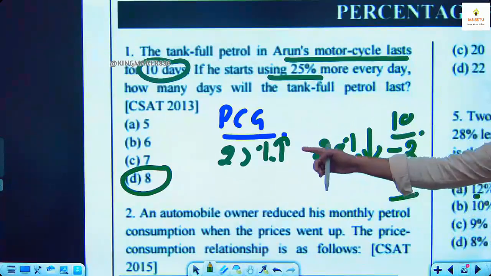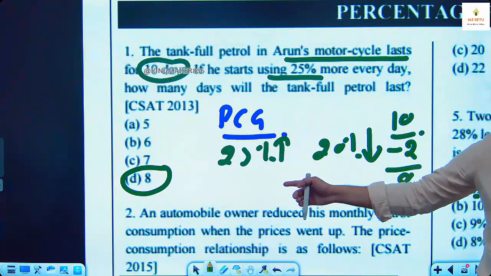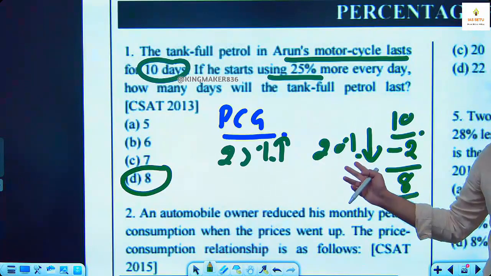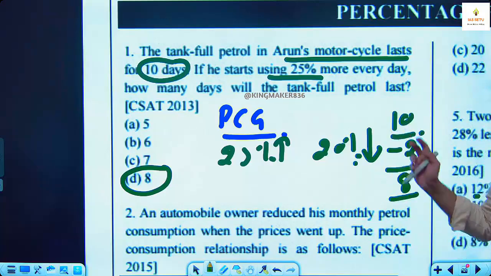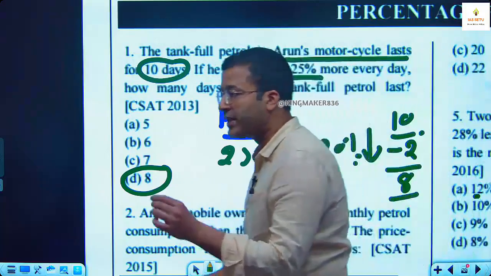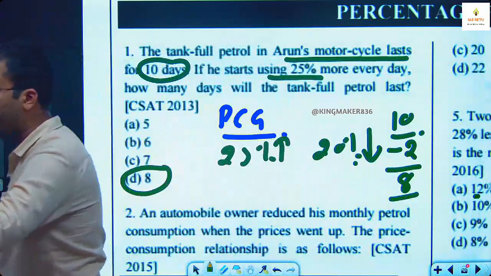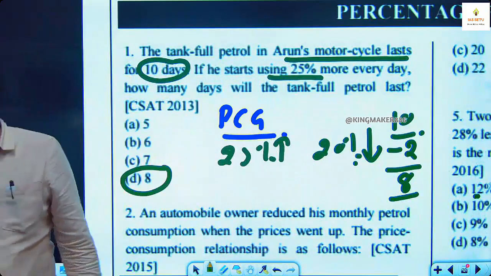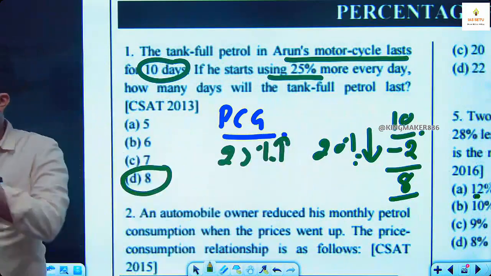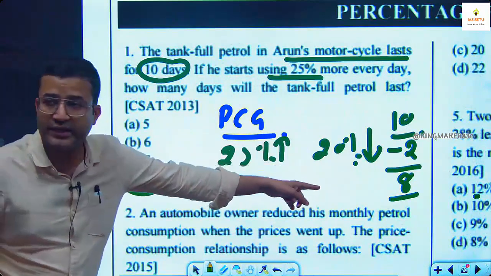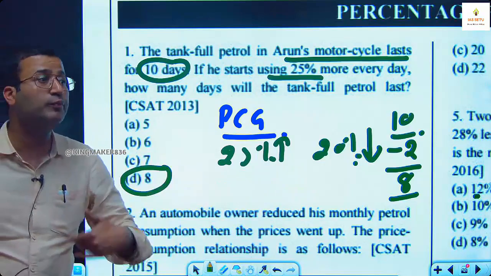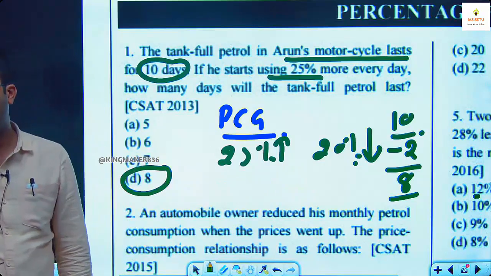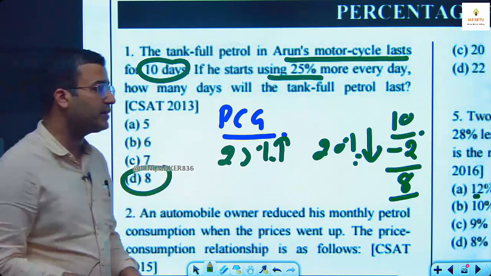I repeat, a 25% increase in consumption is compensated by a 20% decrease in the number of days. Earlier, I could use the tank for 10 days. Now there will be a reduction of 20% in the number of days. 20% of 10 is 2 days. So for how many days can I use that full tank? 8 days, because I'm consuming more. Fine. The second method is the assumption method.